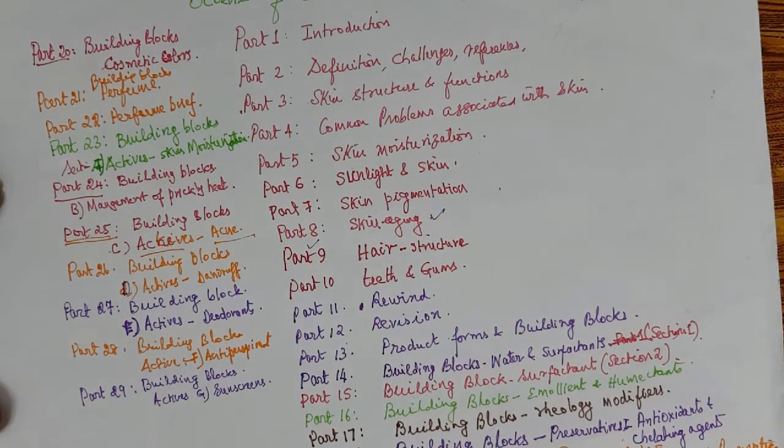What are the approved sunscreens, what are the actives approved, and what is the current status on sunscreen ingredients? This will be actives for sunscreens, part G.